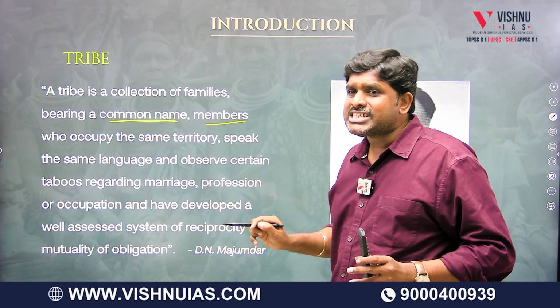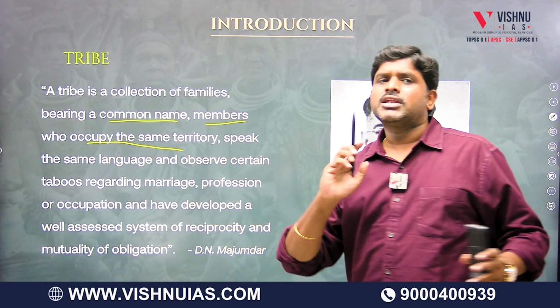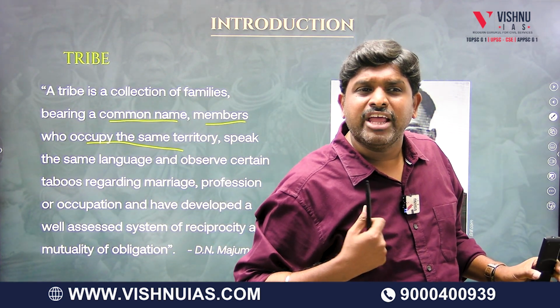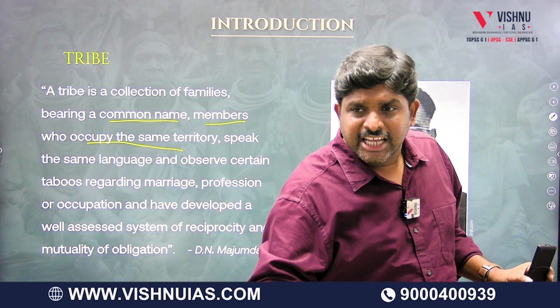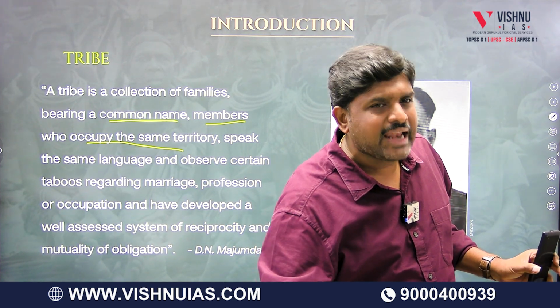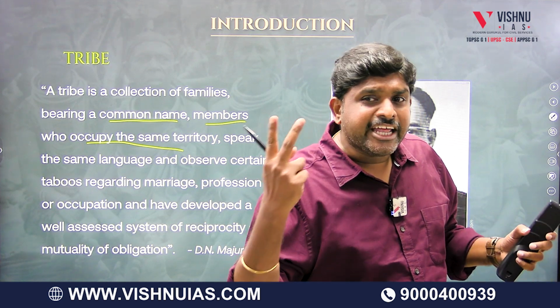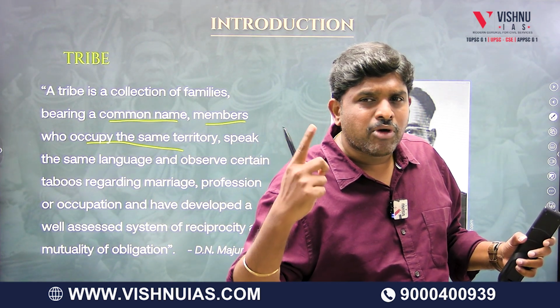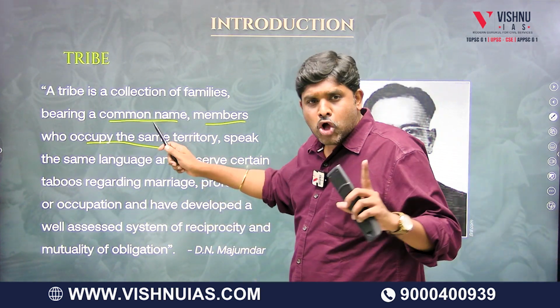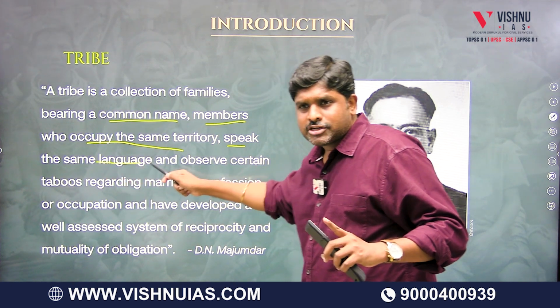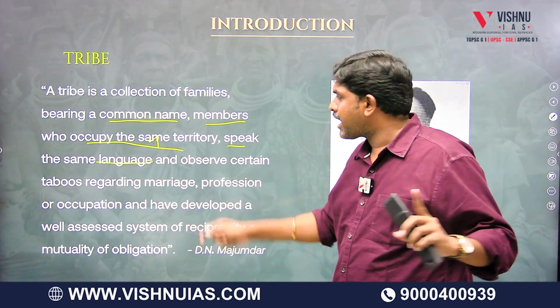Members who occupy the same territory, whether they believe that we are occupying the same territory, whether territorial affiliation will be there, this is my land, Gond Desh, Baiga Desh, they believe that a territorial association is there. Number one, common name, territorial association. Third, speak the same language.